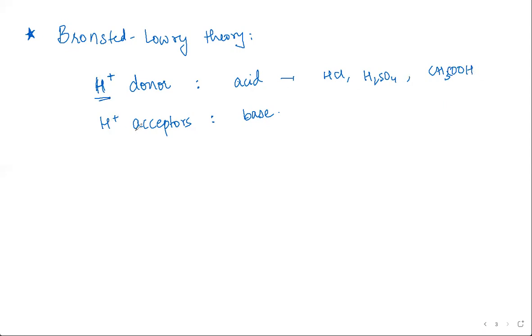Now, proton acceptors are called bases. If you look at the equilibrium that's established, if you mix NaOH in water, then this equilibrium will get established, right? NaOH dissociates into Na plus and OH minus.